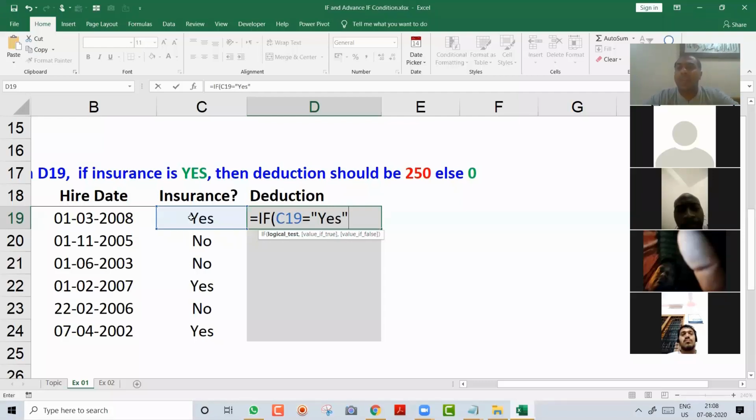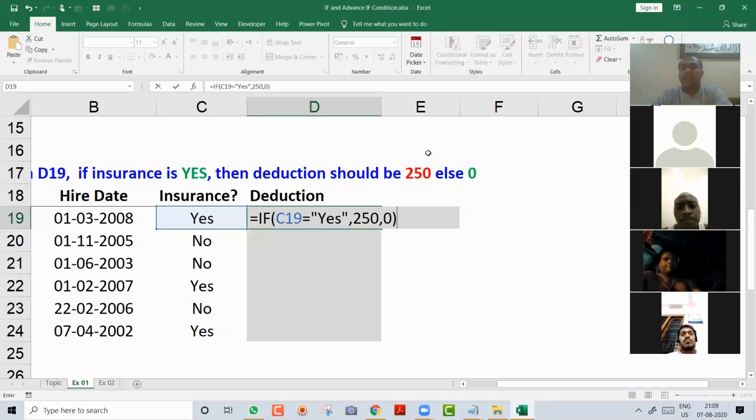So if C19 equal to yes, comma, what should happen? I want 250 to come. Now 250 is what? 250 is a number. It is not alphanumeric. So a number, you will never put in double quotes. If you put it in double quotes, what will happen? It will become text. Then you can't do calculations on that. So I say Excel, if it is yes, put 250, comma, put 0. 0 means if it is not yes, put 0. Else 0. I press enter.